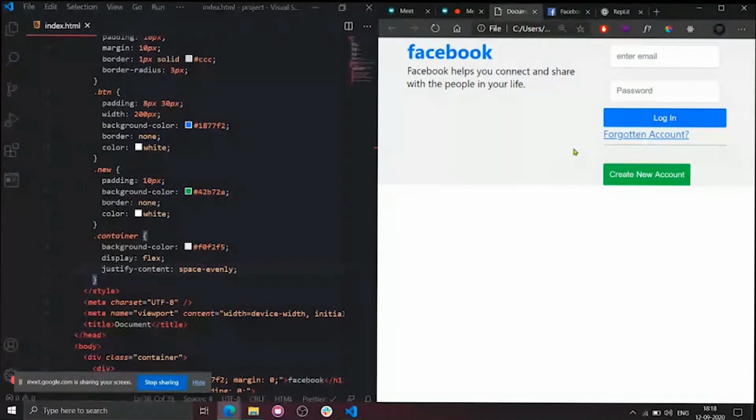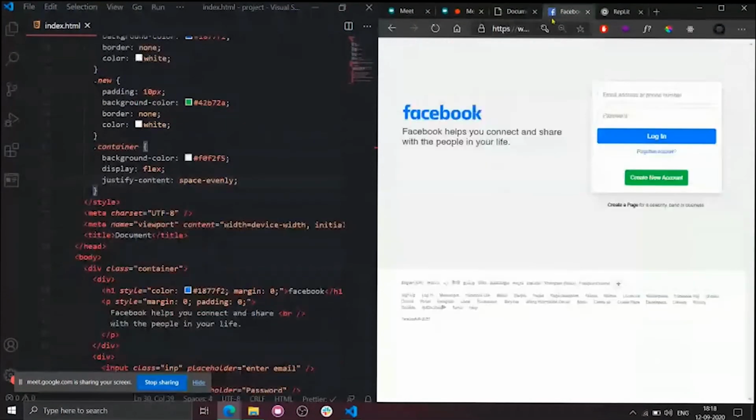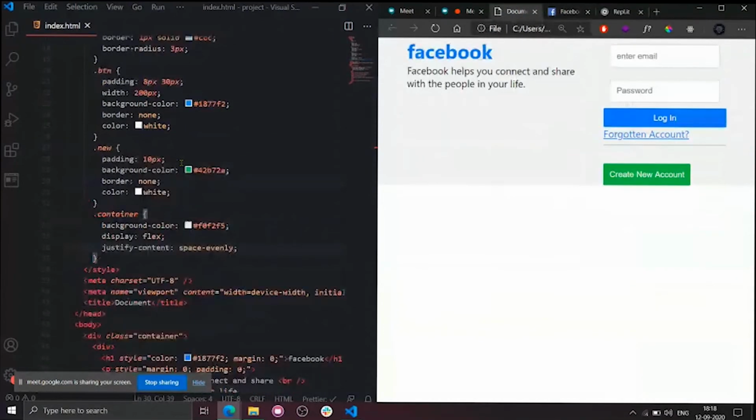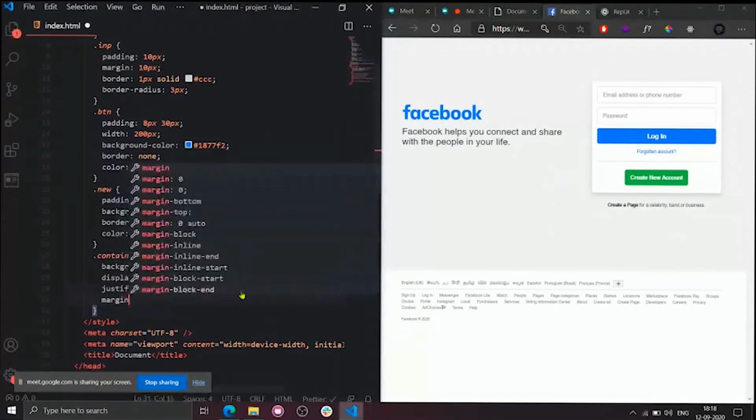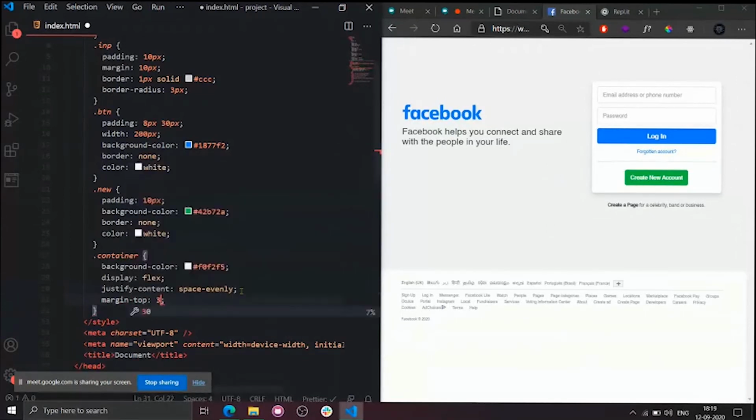Okay. Nice. Now observe there is some spacing from the top. So what is the thing that I need to use? This one is going into the top, right? So I need to increase this. What is this called? Do I need to change the outer distance or inner distance? Exactly. So I need to change the margin. Sorry. Where is the container? So margin. I don't need margin in all directions. I simply need a margin top. So I will change it to 30 pixels.